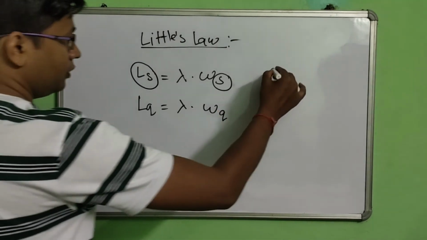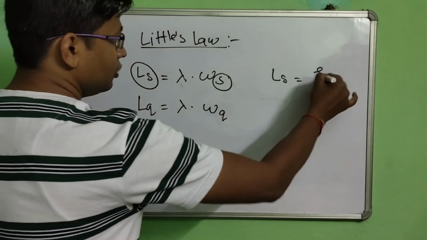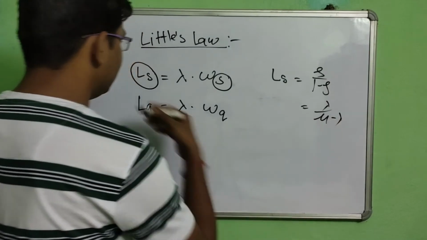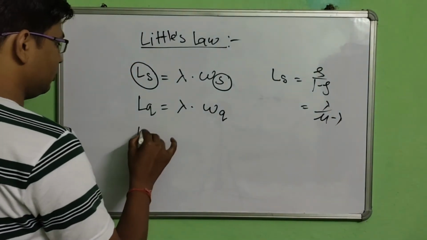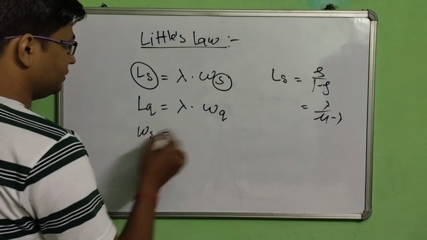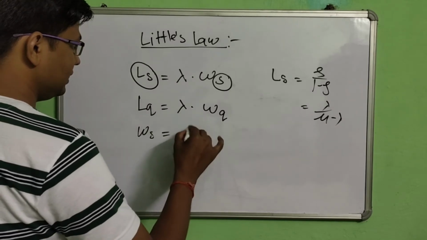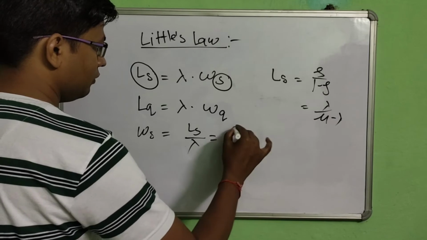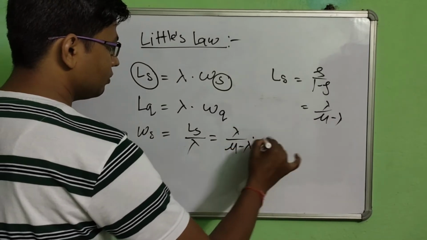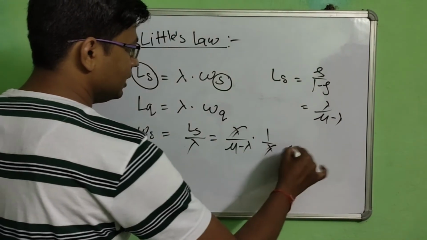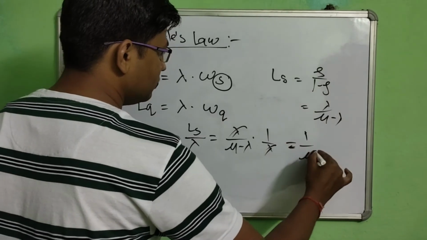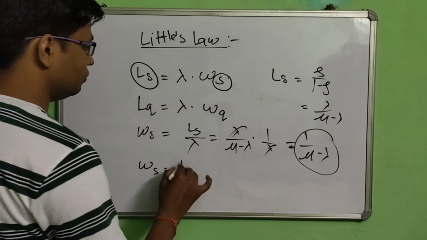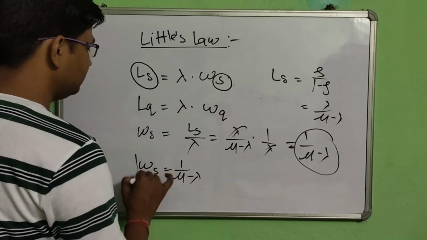You know that the formula for LS is rho upon 1 minus rho or lambda upon mu minus lambda. You can directly put it here. The formula for waiting time in the system is WS equals LS upon lambda, so lambda upon mu minus lambda into 1 upon lambda, the lambda will cancel out. So WS is equal to 1 upon mu minus lambda.